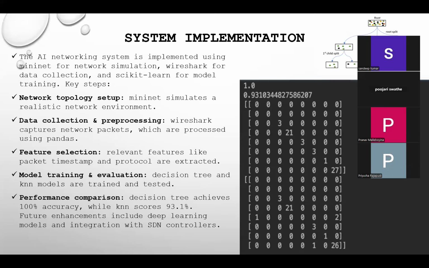And for performance evaluation, we tested all these models on unseen data to validate their accuracy and efficiency. We also evaluated how well the system detects anomalies and optimizes traffic. In summary, our system effectively combines AI with networking by using traffic classification, anomaly detection, and SDN based optimization. Through simulation and real world packet analysis, we demonstrate how intelligent systems can make the network more secure, efficient, and scalable. Thank you.